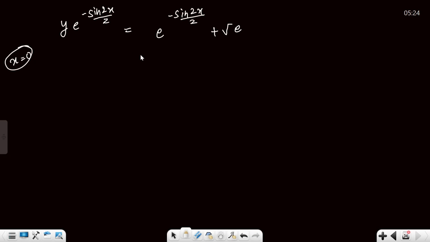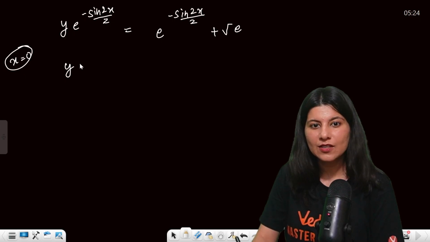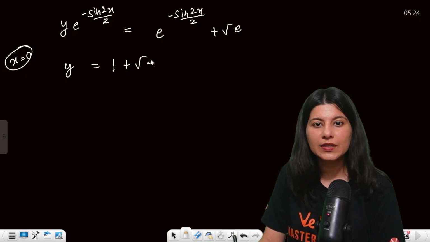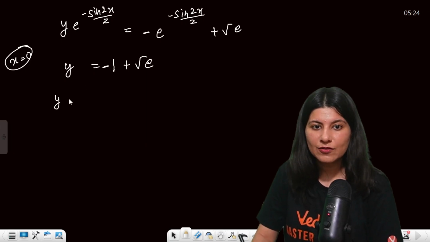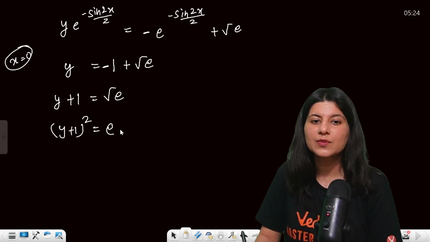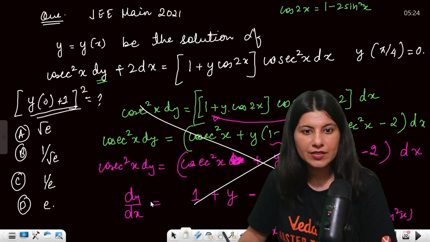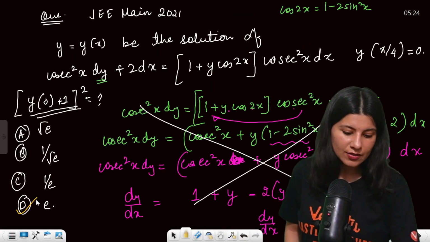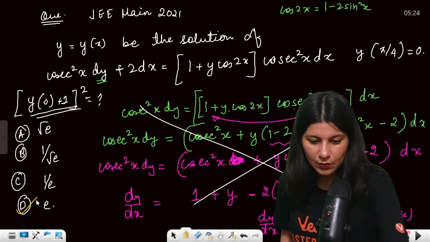So the moment you put x equals to 0 here, you will get y. X is 0, so e raised to power 0 is 1 equals to again 1 plus root e. So y of 0, sorry, this is negative. So y plus 1 is equals to root e. Y plus 1 whole square is equals to e. So your answer would be just e. So e is the correct answer. Option D is absolutely right. This was asked in JEE Main 2021, by the way, guys.